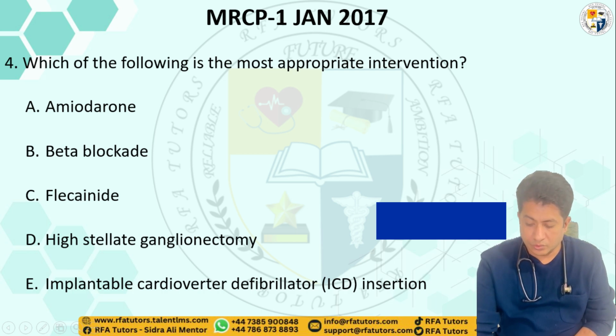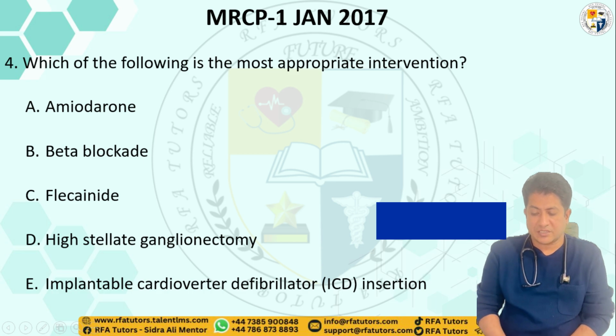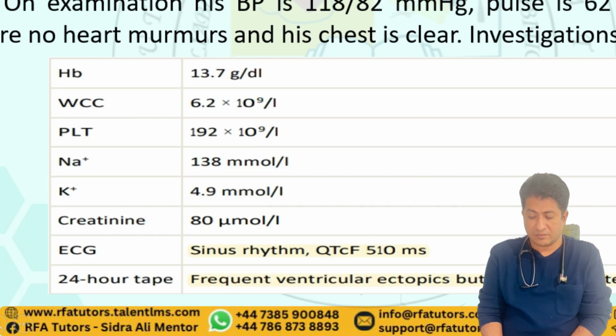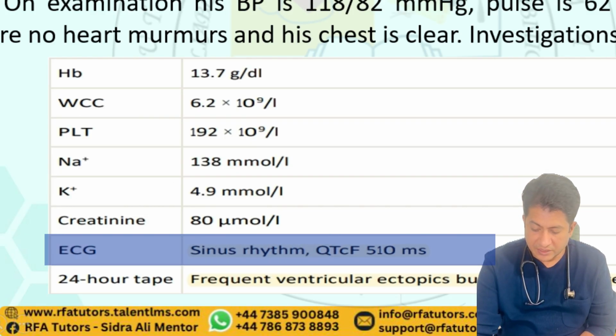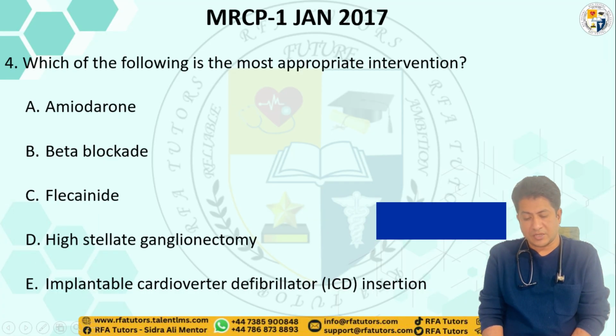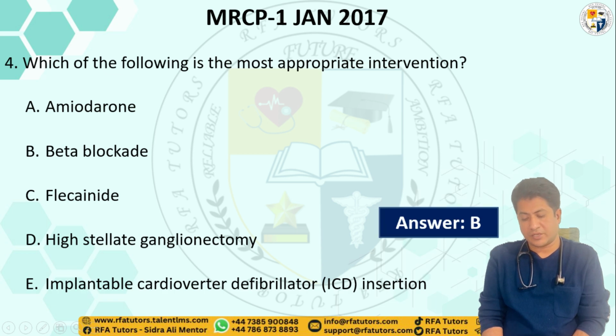And if you go through the MCQ, it doesn't tell you about any history of collapse in the past, but in the ECG we have found that the QT is prolonged in this case. So with regard to this MCQ, the most appropriate intervention here is beta blockade.